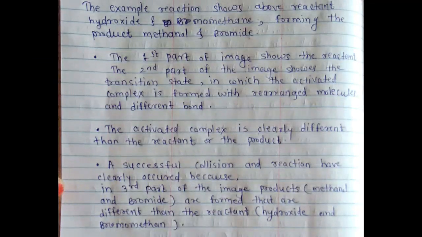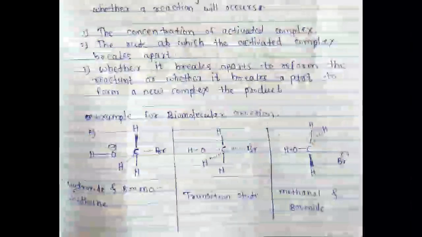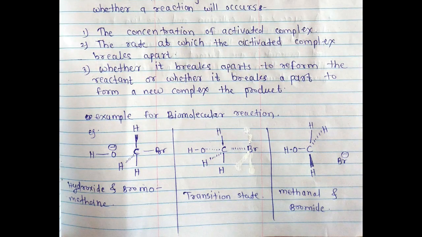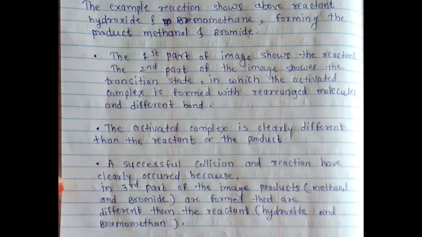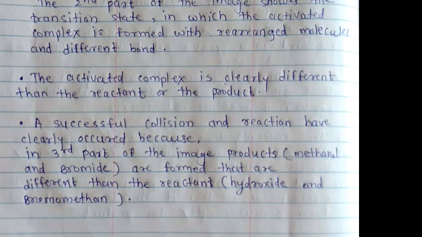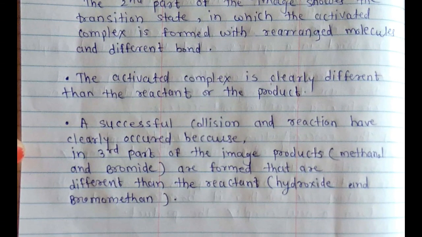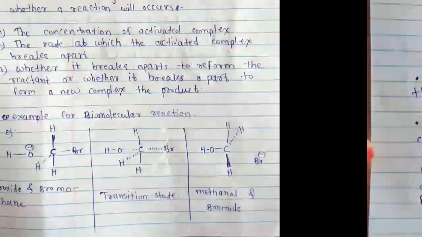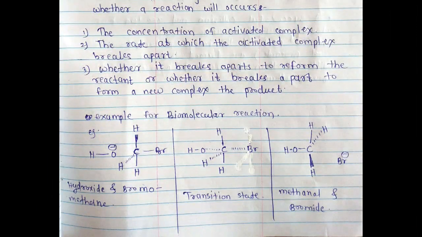Now the activated complex is clearly different from the reactant or the product. That means the activated complex is different from both. Next, a successful collision of the reactants clearly occurs, because in the third part of the image the products methanol and bromide are formed, which are different from the reactants, hydroxyl and bromomethane. You can clearly see the picture of this: the reactant is bromomethane and the products are methanol. This is the transition state theory.